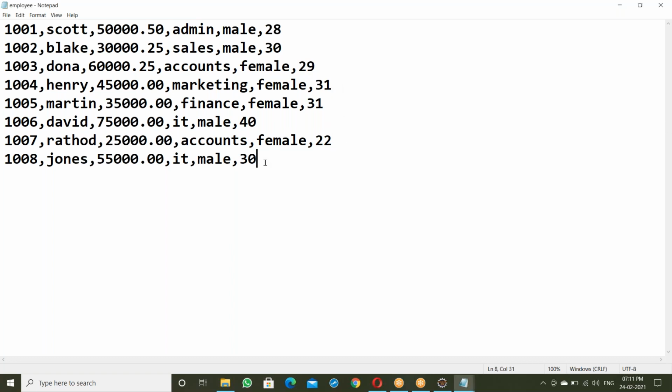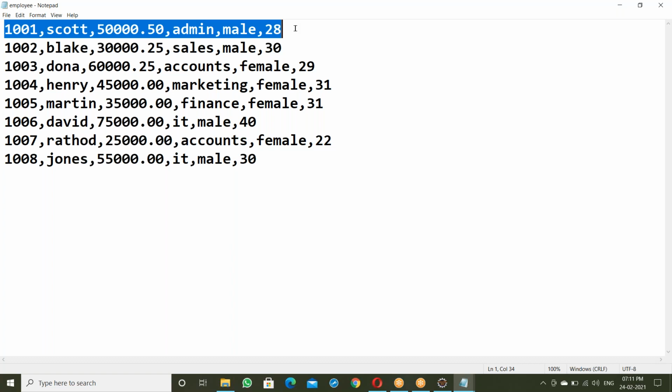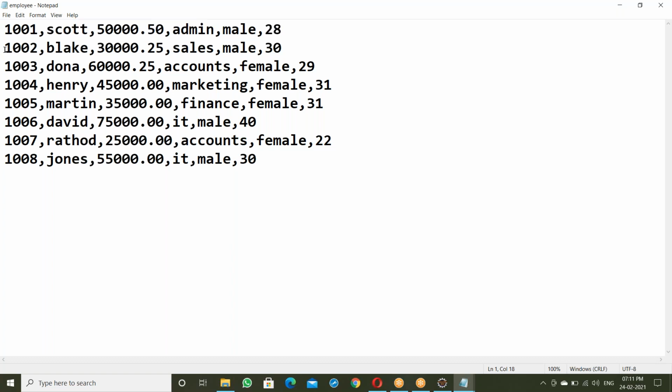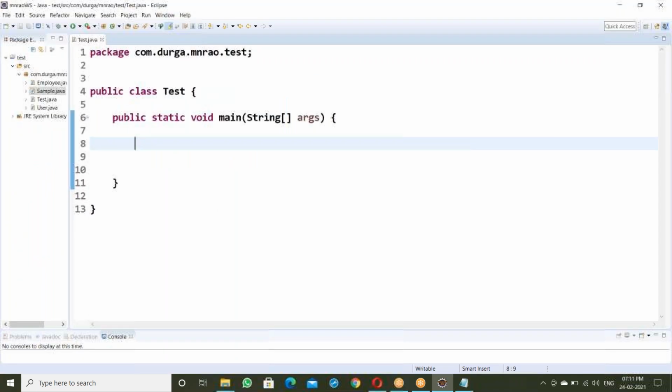How to reach the end of the file? Using a loop only. Using a loop, read the first record, then filter some fields, read the second record, read the third record, using loops only. We'll discuss this in files going forward.